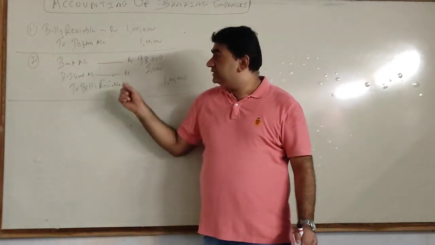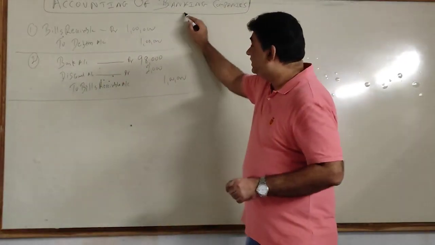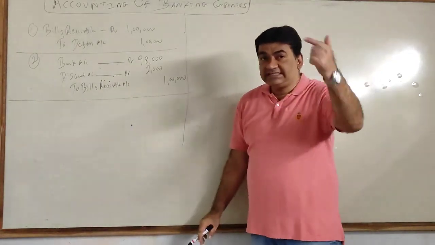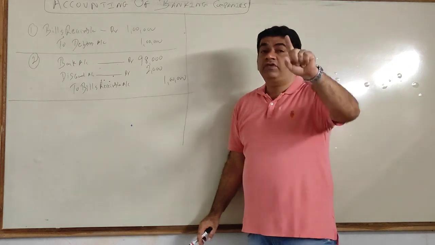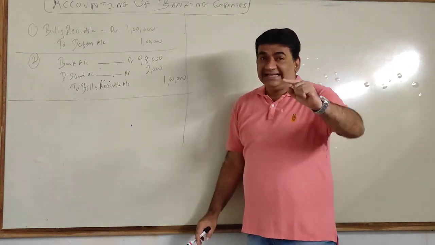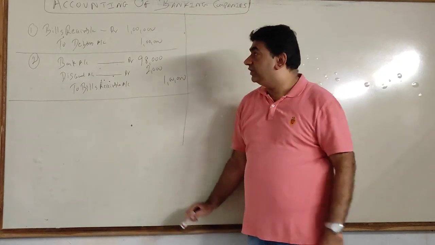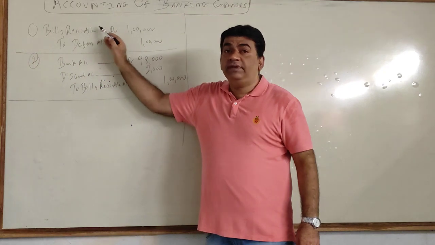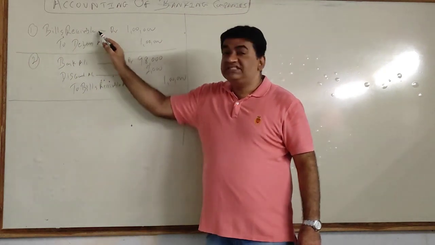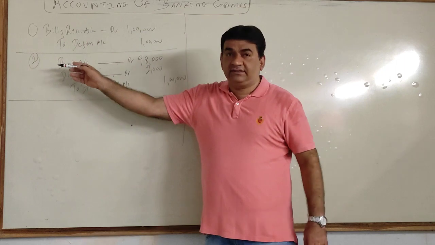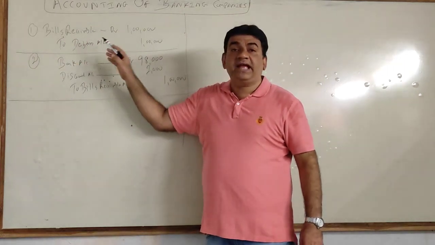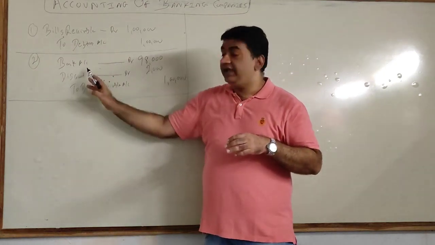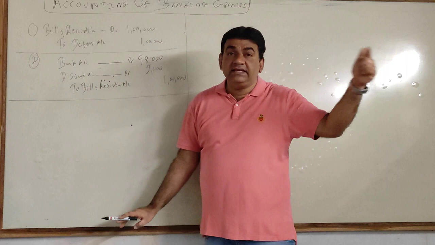Okay, guys. Now listen. This is what we did in my books. Now, let's see the same thing from the bank's point of view. First transaction, what I have done, I have drawn a bill on my debtors. Now this is a transaction between me and my debtor. Bank is not concerned. Bank will come into picture when I go to the bank and give them the bill